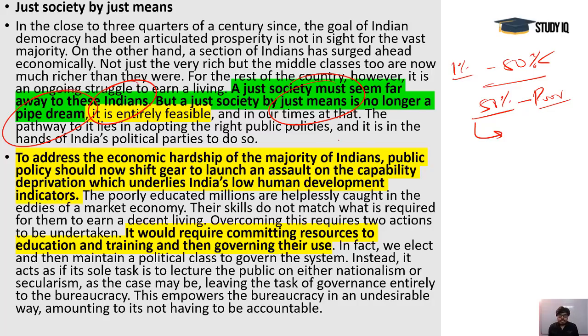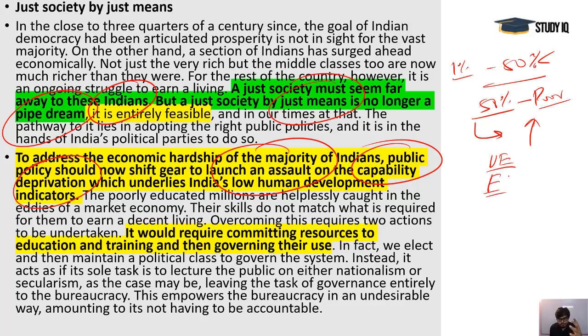So what do we need today? We need to launch an assault on capability deprivation, and we need to improve capability. Think about these poor people who are living in inhumane conditions, and that is why there are so many suicides. Just think about their lives, how they spend their days. They are living a life of depression, and that is why suicides are so common, because these are depressed people. If we understand the situation, they are mostly uneducated, and if they are educated, there is no meaning to their education.